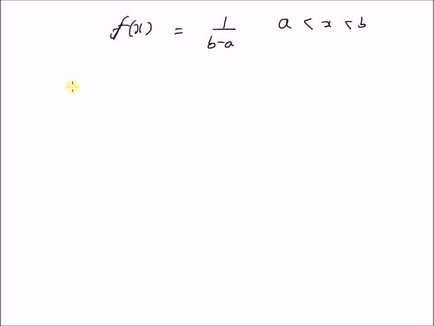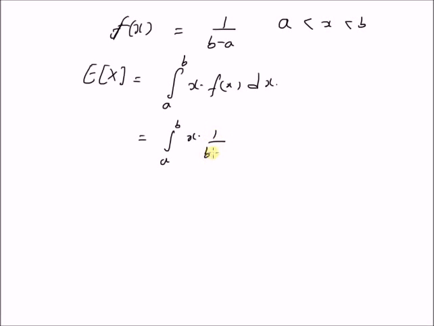To start with, we derive the first two moments based on the PDF, that is, expectation of x. Expectation of x is given by integral a to b x times f of x dx, which is equal to integral a to b x times 1 by b minus a dx, and this is equal to 1 by b minus a into x square over 2, and the limits are a to b.